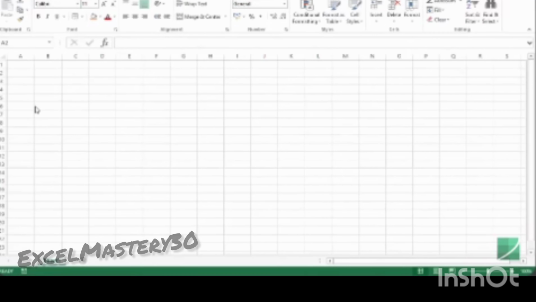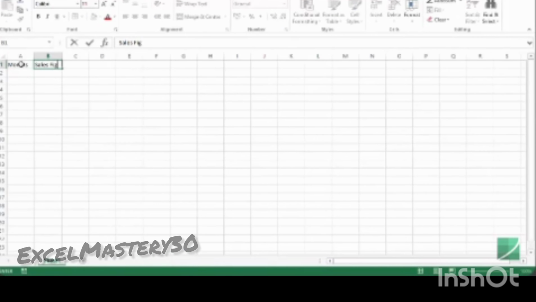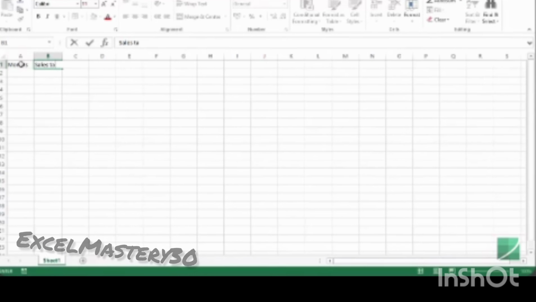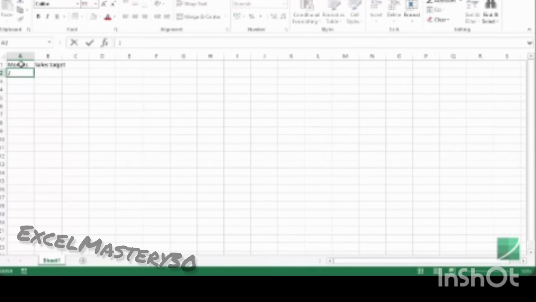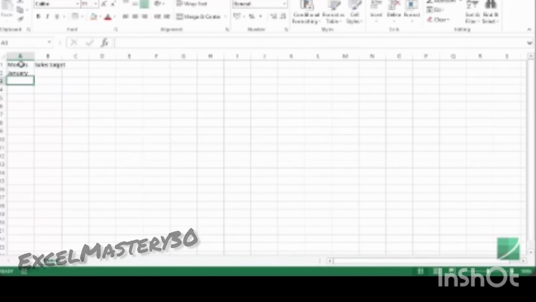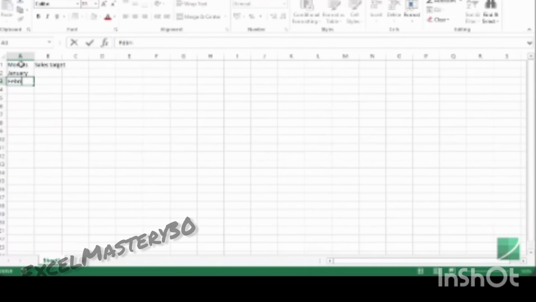Excel has many features that make data entry easy. So in this case, let me show you an option of autofill. So let's say I type months here and I have the sales figure, or maybe sales target. Now I would type January here and in the next row I would type February.